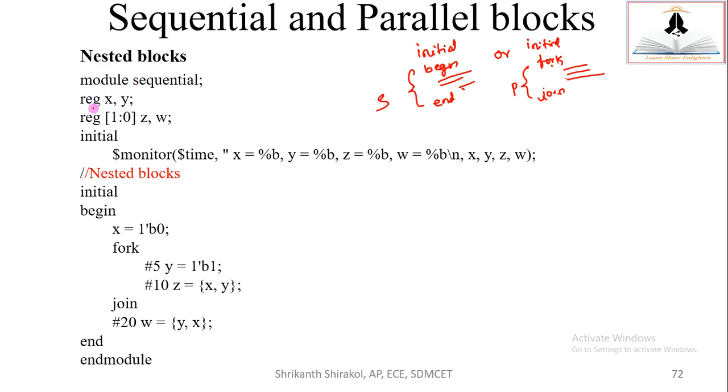Module sequential, reg x comma y, reg z w, it's 2 bits. Up till here it is the same. This is also the same. This is also the same. This is also the same. This is also the same. The following two statements are also the same. Then where the things have gone different, here is the thing you should focus on.